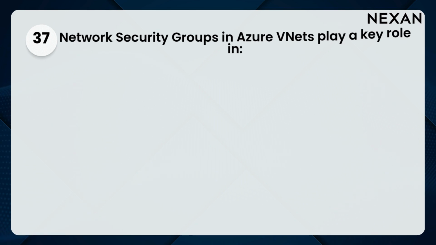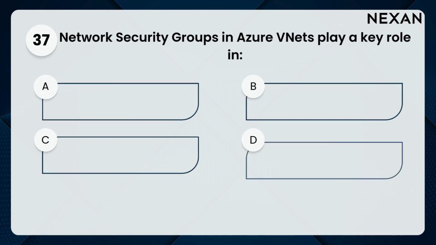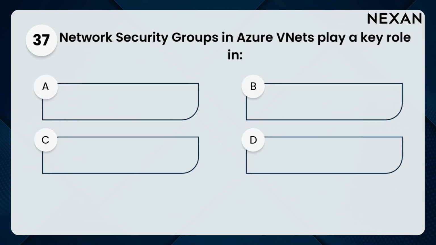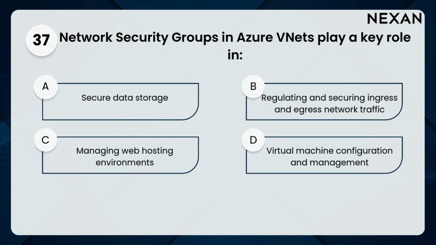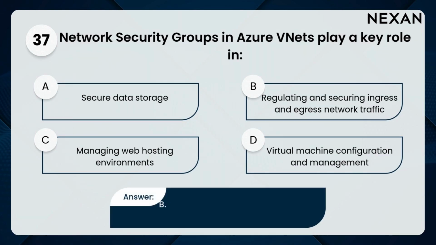37. Network security groups in Azure VNets play a key role in: A. Secure data storage, B. Regulating and securing ingress and egress network traffic, C. Managing web hosting environments, D. Virtual machine configuration and management. Answer: B. Regulating and securing ingress and egress network traffic.